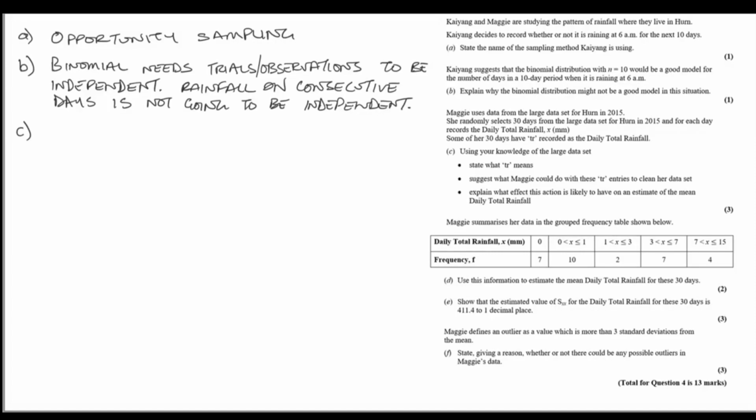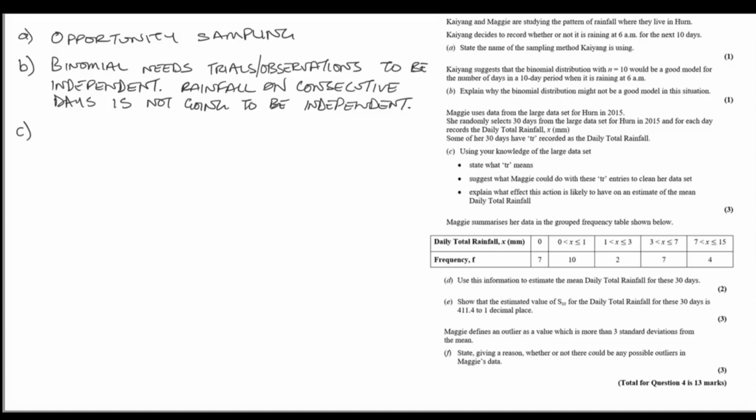Next, we're told that Maggie uses data from the large data set for Herne in 2015. She randomly selects 30 days from the large data set for Herne in 2015 and for each day records the daily total rainfall. Some of her 30 days have TR recorded as the daily total rainfall. Using your knowledge of the large data set, we need to state firstly what TR means.